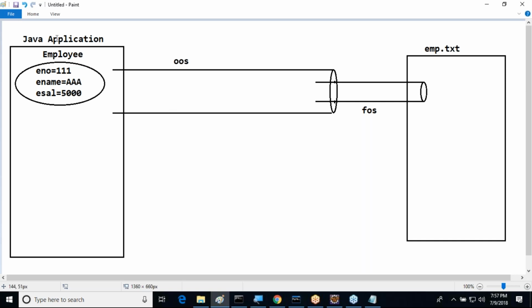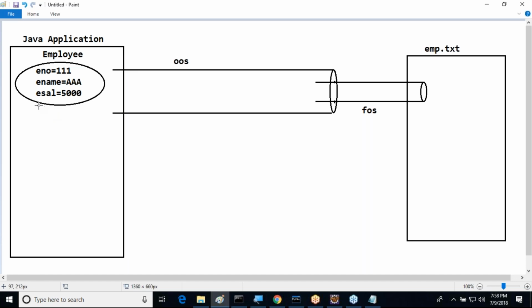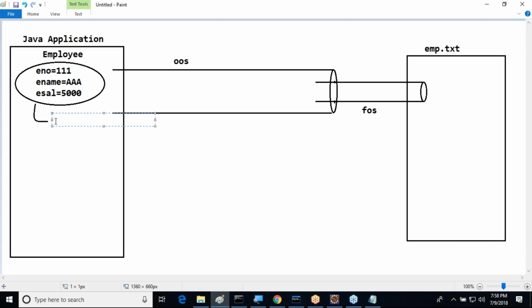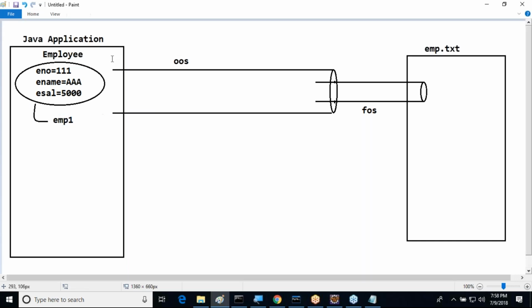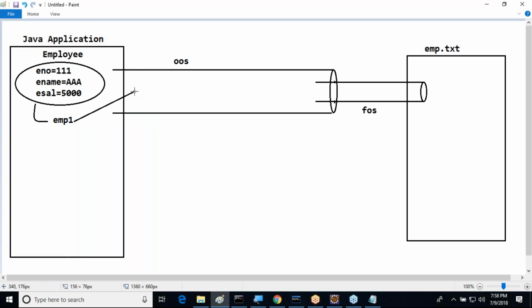Now listen carefully. I'm going to write this employee object. Its reference is, for example, EMP1. I'm going to send the EMP1.